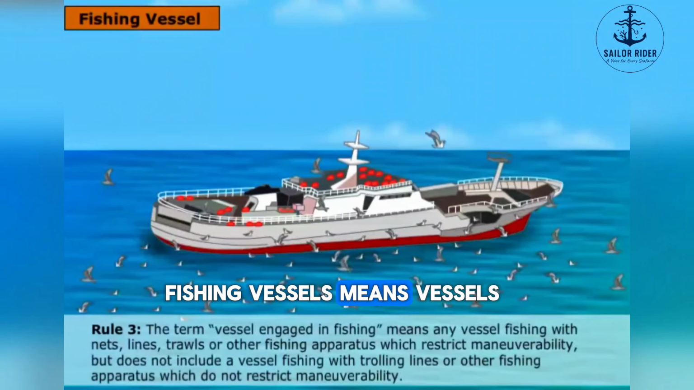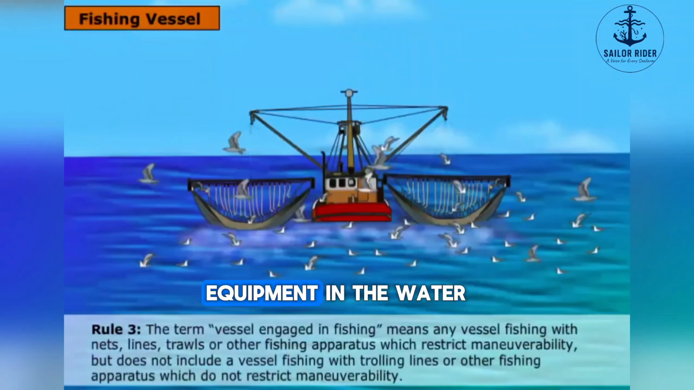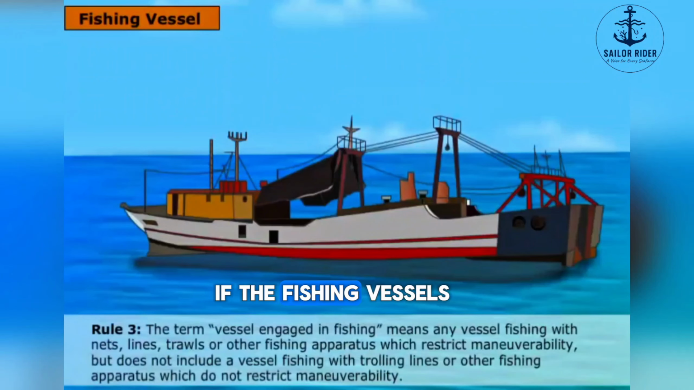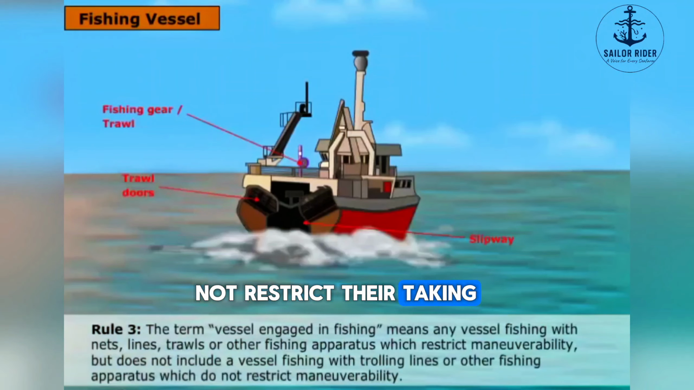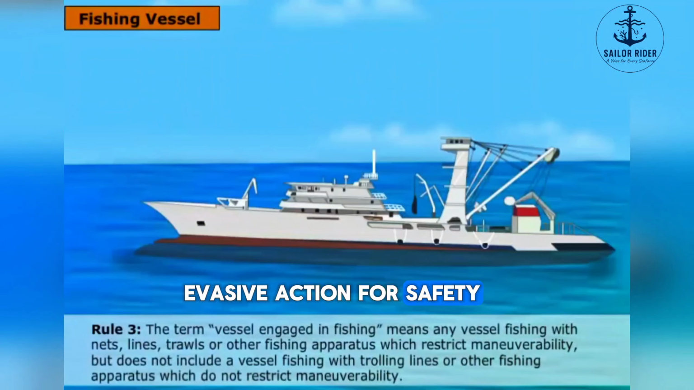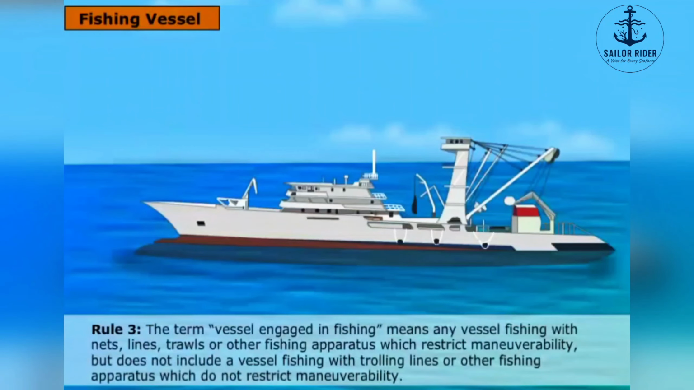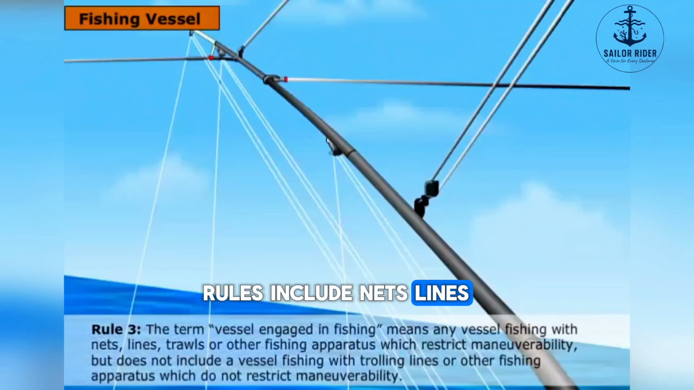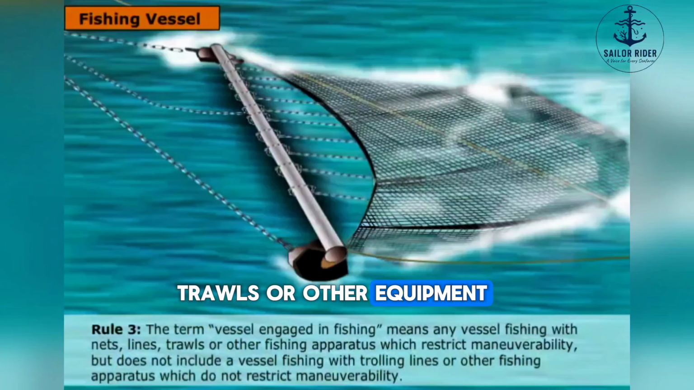Fishing vessels means vessels actually fishing with their equipment in the water and are unable to move away and keep clear of other vessels. If the fishing vessels have secured their fishing lines and nets, and the equipment does not restrict their taking evasive action for safety, then they are not fishing vessels. The equipment under the rules include nets, lines, trawls, or other equipment used for fishing.